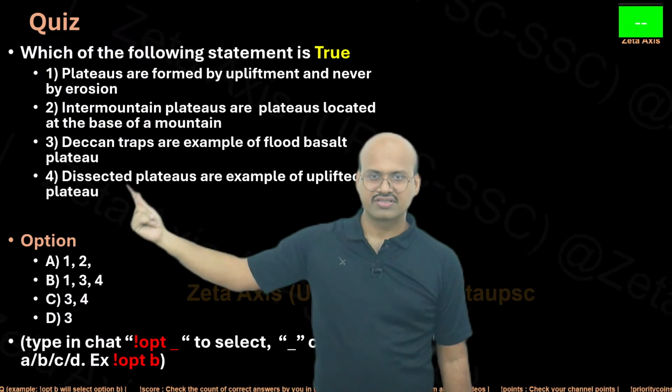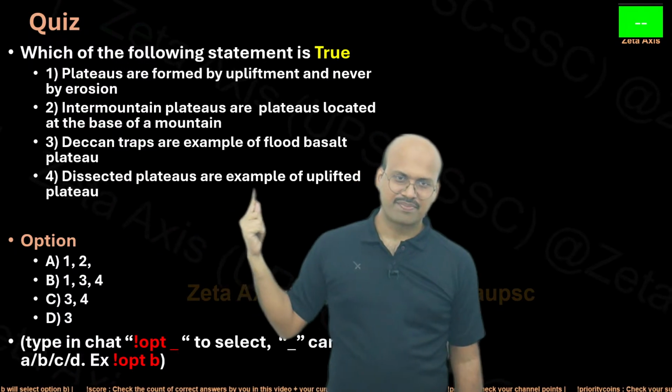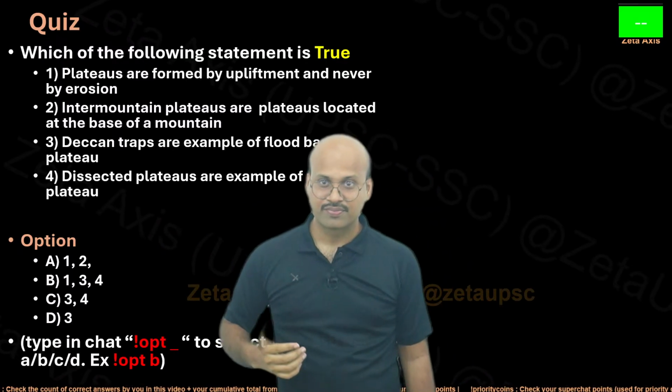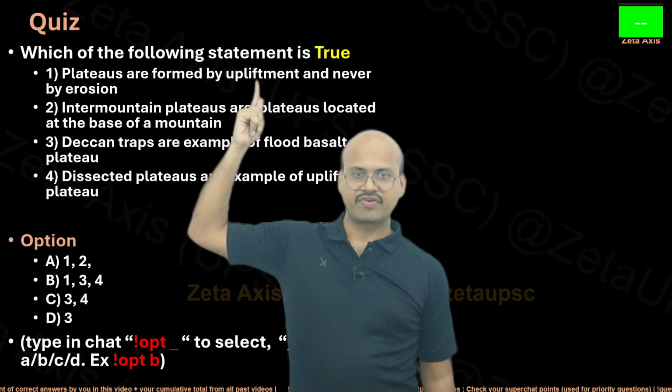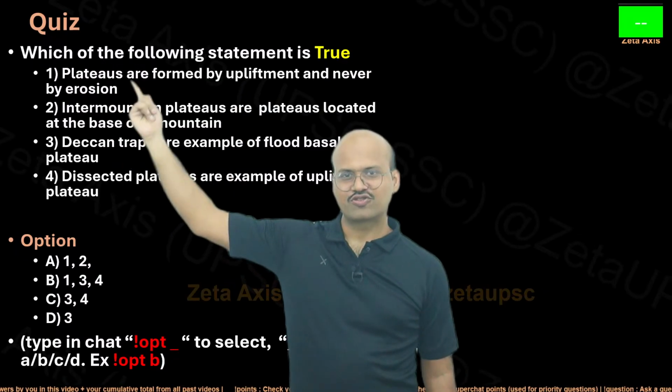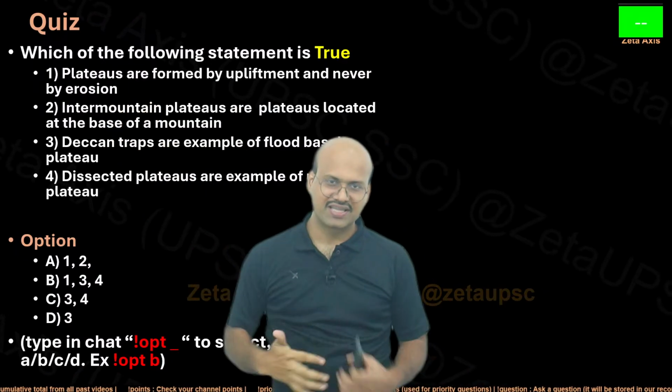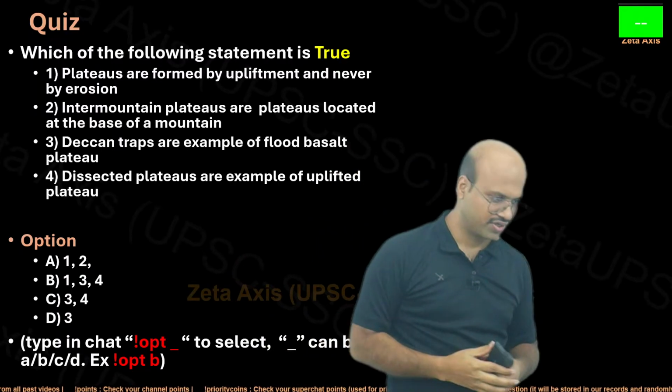Why? Because dissected plateaus are not an example of uplifted plateau. They are basically erosional plateaus. Plateaus are formed by upliftment as well as erosion, so erosion can also form plateaus. Intermountain plateaus are not located at the base of the mountain, but they are actually surrounded by mountains.